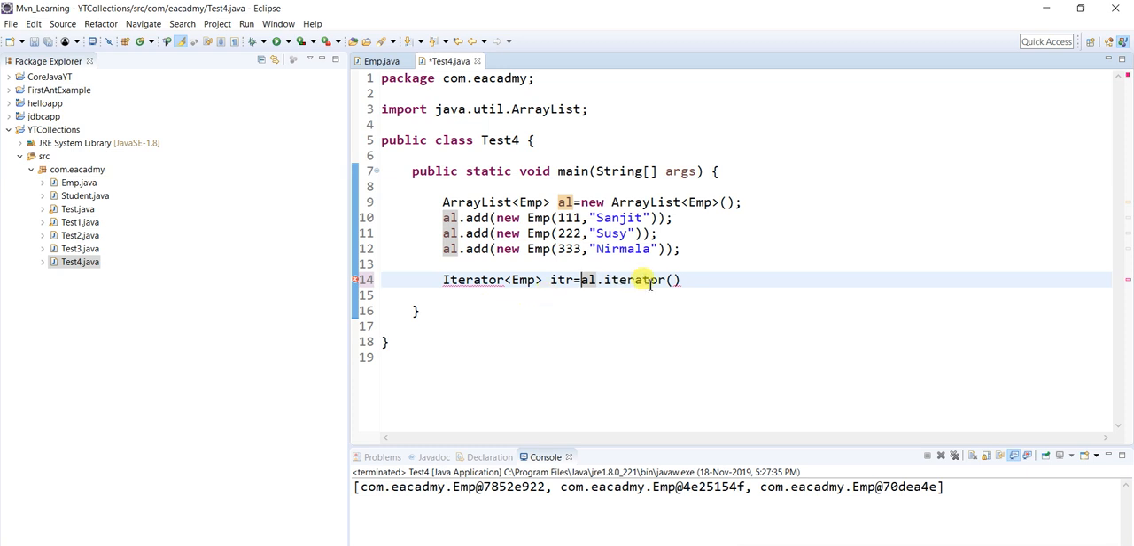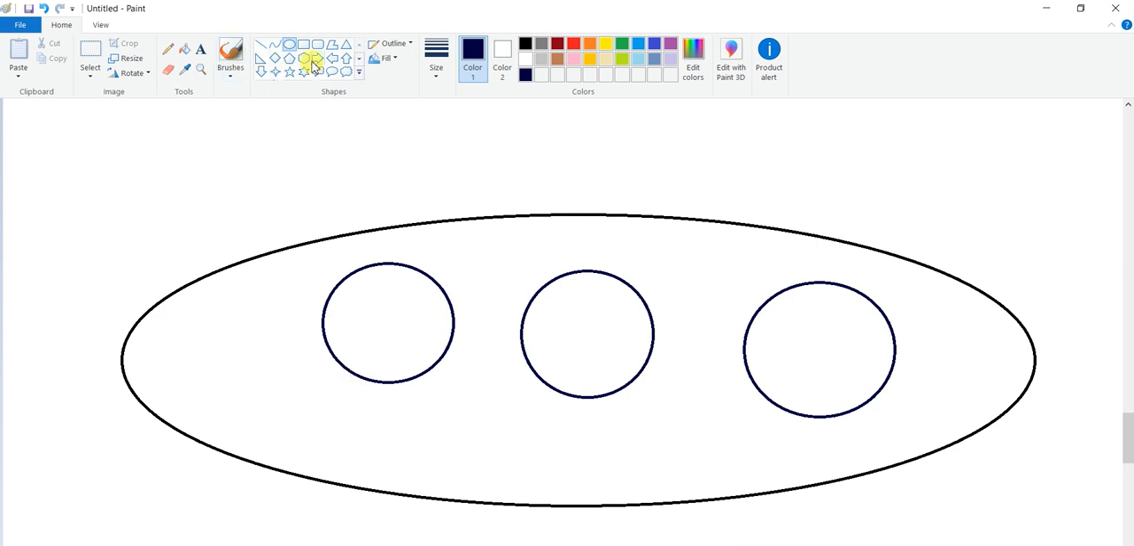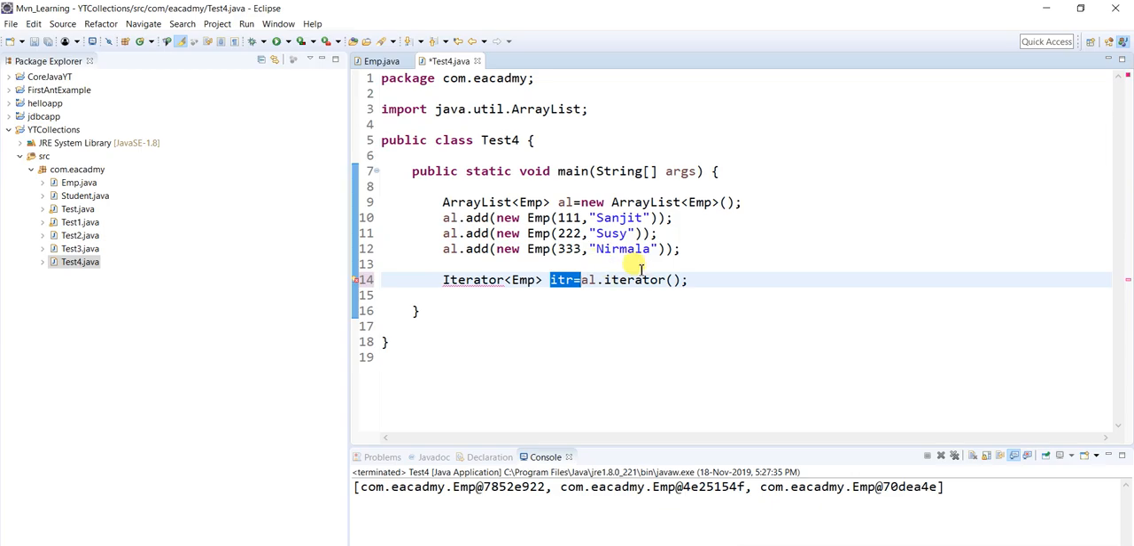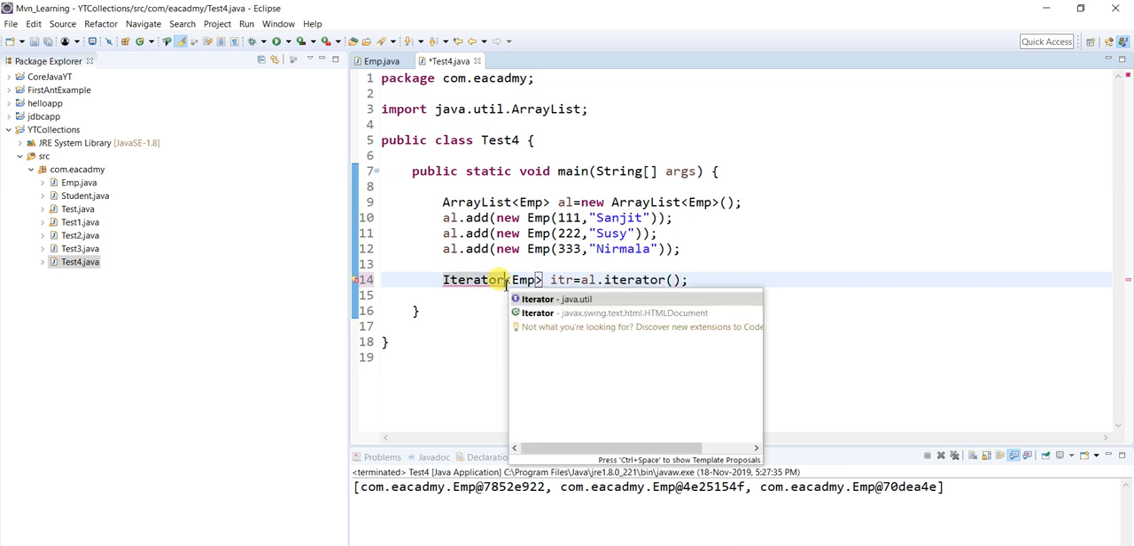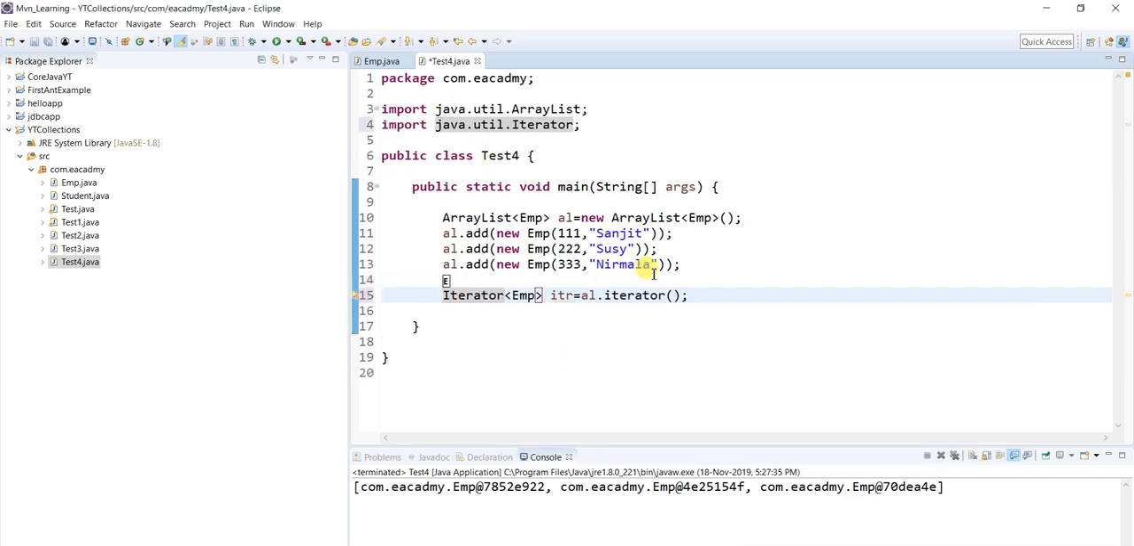What is the meaning of this? Means I just created one cursor here, and the name of the cursor is itr. This cursor is created from this array list. And which method helped to create this cursor? The method which helped to create this cursor was the iterator method. So with this iterator method I created one cursor. Just press Ctrl space and add the package. Fine, cursor is ready. Now I have to run the cursor.